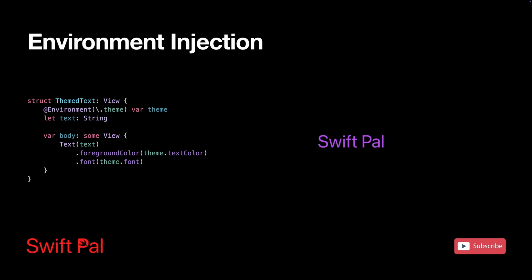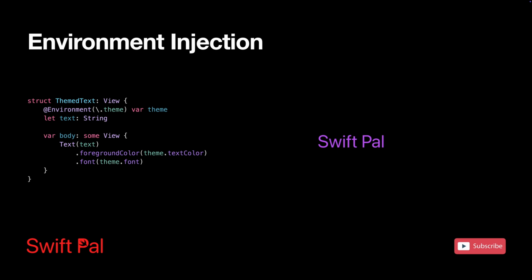Here are some benefits of using environment. We get automatic propagation. Child views inherit parents' themes automatically. We get performance. SwiftUI only re-renders views when the used environment values change. We also get testability, easy to inject different themes for testing and previews. And finally, we get clean architecture. No global state or singleton dependencies. So how does it work?